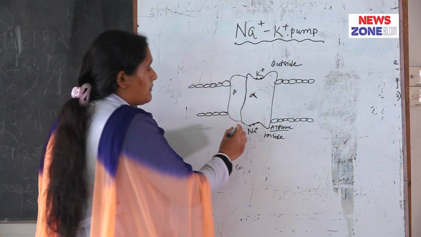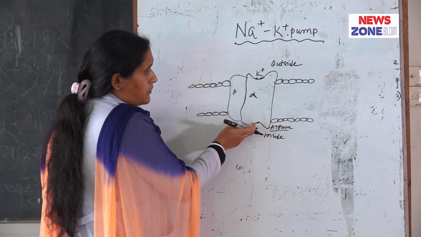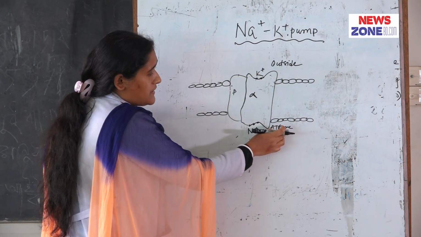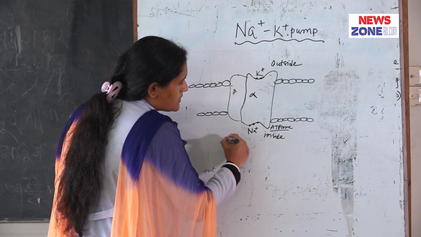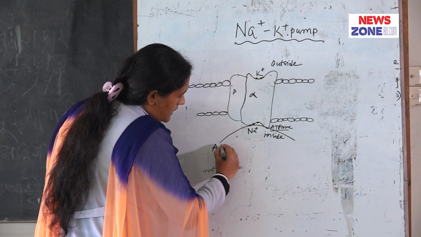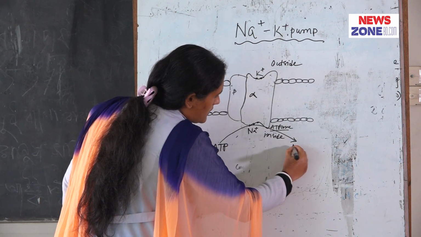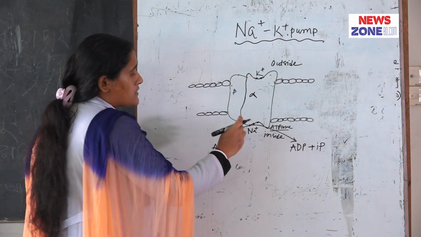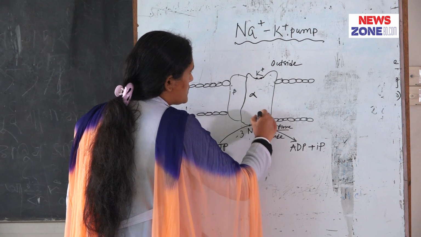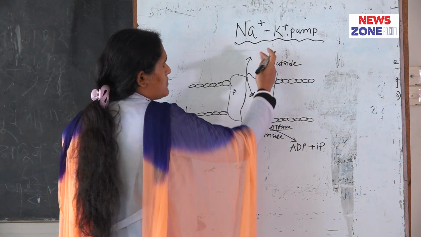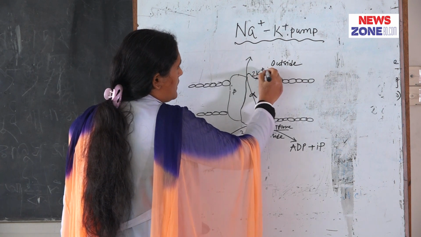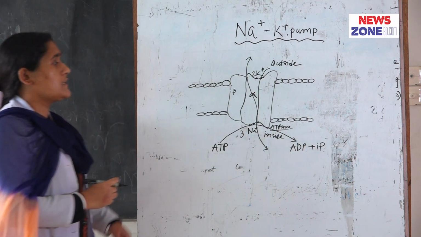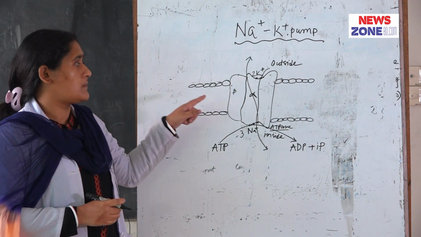When sodium binds with this carrier protein and potassium binds with this carrier protein, the ATPase enzyme is activated, which causes breakdown of ATP into ADP and inorganic phosphate, that means high energy phosphate, which causes extrusion of 3 sodium ions from inside to outside and 2 potassium ions from outside to inside of the cell. This is the mechanism of the sodium potassium pump.